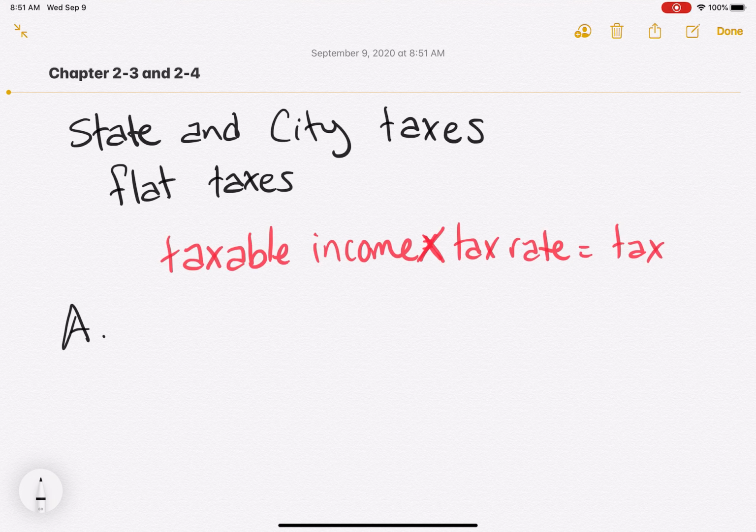LaDonna has to pay a city tax of 1.5% of her federal taxable income. Last year, her taxable income was $34,100. City tax of 0.015%. It's like 300 and something, 400 and something maybe.